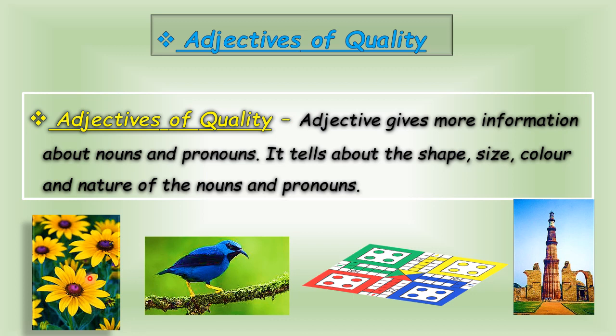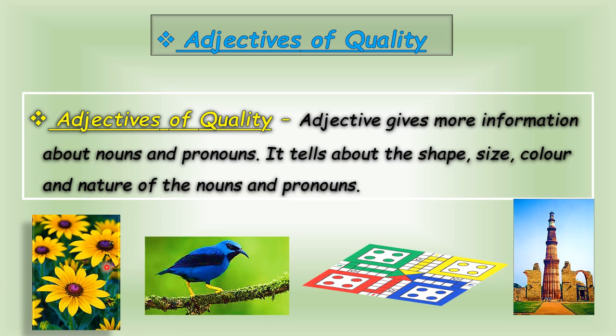Are all these three pictures the same? No. How are you going to differentiate? By describing them. According to their shape, their size, their color.